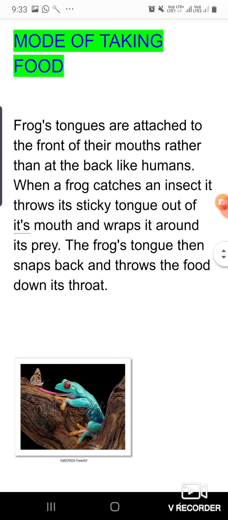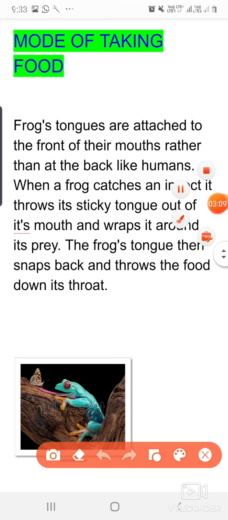So actually in frog, their tongue is specific, or you can say they have a special type of tongue which is not present in humans. So what is the special criteria of their tongue? Actually their tongue is attached at the front part of their mouth, and whenever any insect comes in their way, it throws its tongue outside.